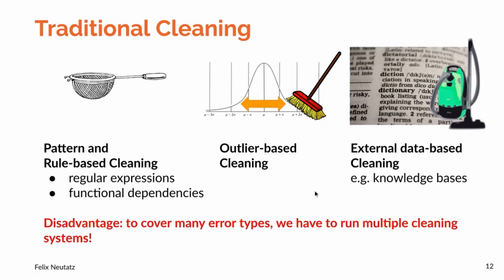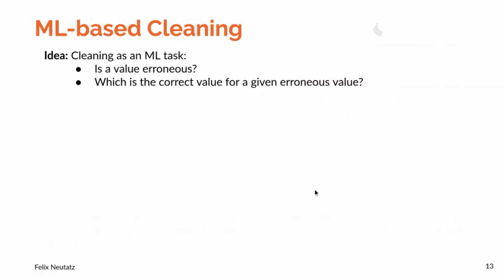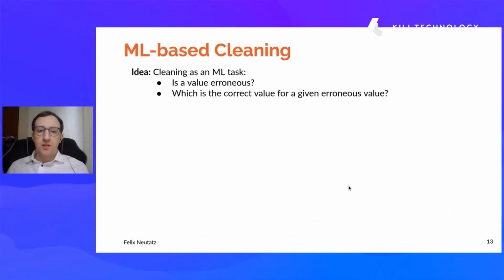And therefore, ML-based or ML-accelerated cleaning approaches have been proposed. The main idea here is that we formulate cleaning as a machine learning task. More specifically, we formulate a classification problem, such as: is a value erroneous, or which is the correct value for a given erroneous value?